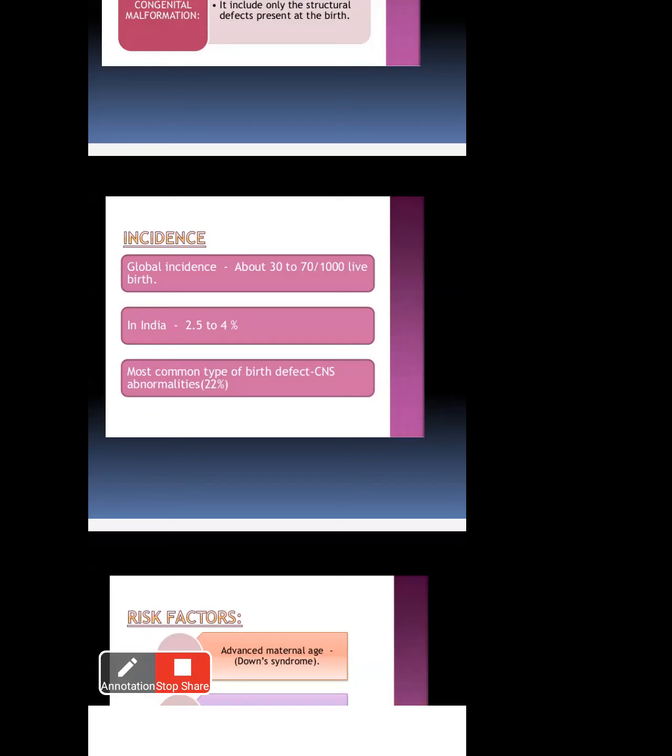Next, the most common types of birth defects. Common conditions, for example, are hypertension, diabetes, anemia, bronchial asthma, bronchitis. Like these normal conditions, there are also common congenital anomalies. The most common type of birth defect is in the CNS. What is CNS?